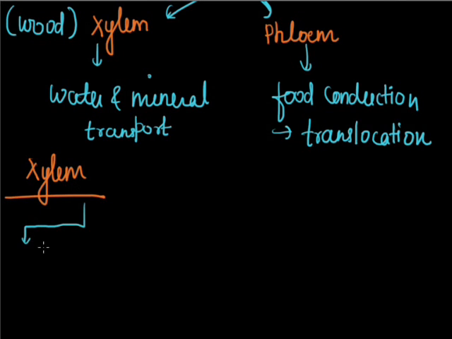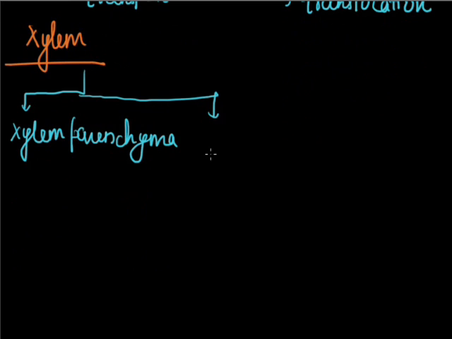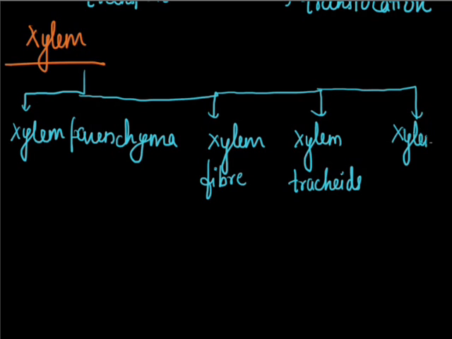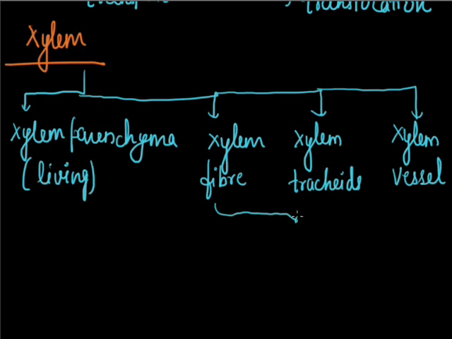It is of four types. The first one is xylem parenchyma. The second type is xylem fiber. The third one is xylem tracheids. And the fourth one is xylem vessel. The nature of xylem parenchyma is living, and all these three are of dead nature.